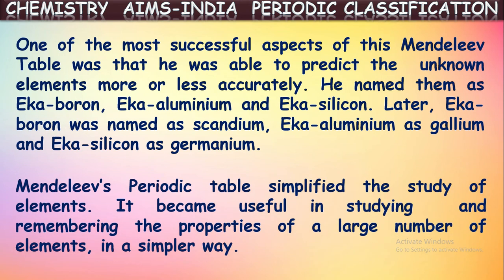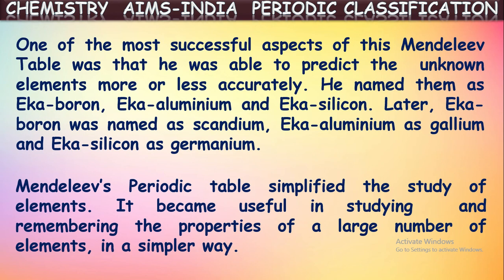Mendeleev's periodic table simplified the study of elements. When elements are classified into a table, the study of elements is made easy. It became useful in studying and remembering the properties of a large number of elements in a simple way. As he arranged all the elements in a table, the elements present in one column are considered to be one group. The properties of all these elements will be similar. In that way, it is made easy to remember the properties of almost all the elements.